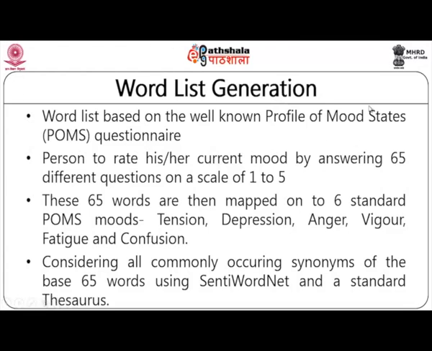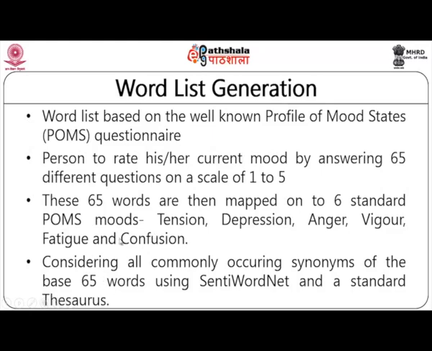So, the Profile of Mood States, POMS, questionnaire was used in this experiment. The persons from whom feedback was collected were asked to rate his or her current mood by answering 65 different questions on a scale of 1 to 5. These 65 words were then mapped to 6 standard POMS moods: tension, depression, anger, vigor, fatigue and confusion.